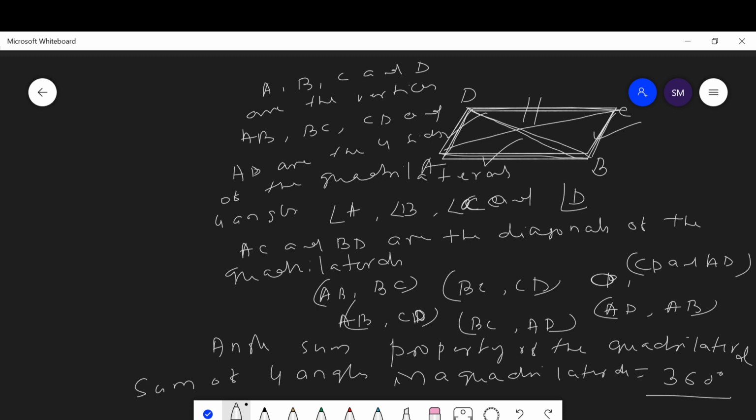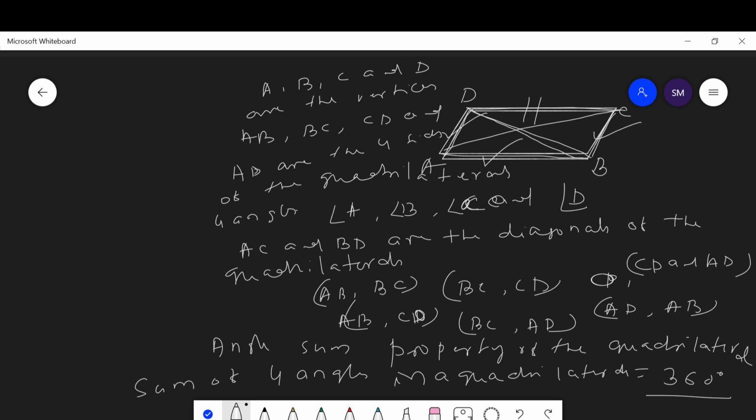Now we have discussed all these properties of a quadrilateral. The first property says that a quadrilateral has four sides, four vertices, four angles. Adjacent sides are AB with BC, BC with CD, CD with AD, and AD with AB.